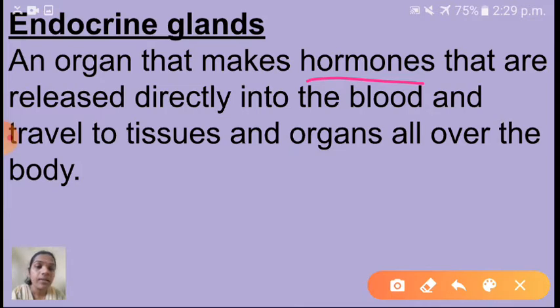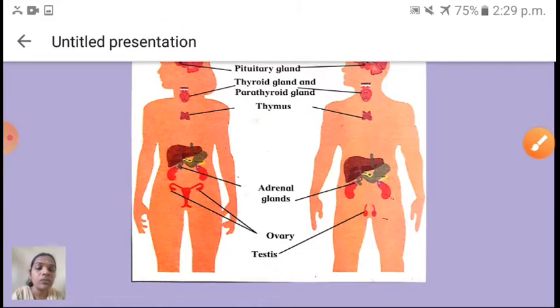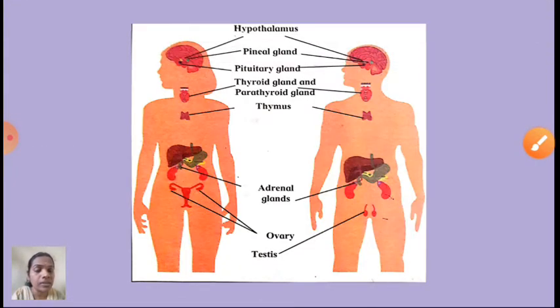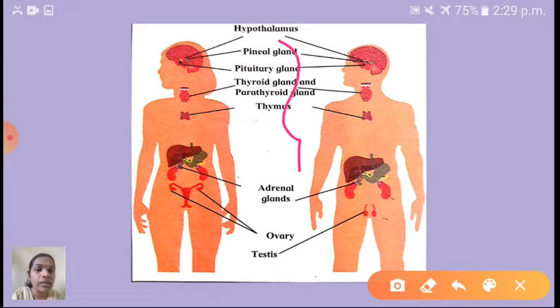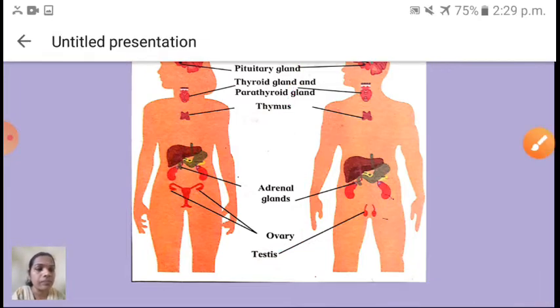Okay children, and the next one, see here, this one also we already saw. Here are the endocrine glands present in our body. These are the names of the endocrine glands. Where they are present we will see.